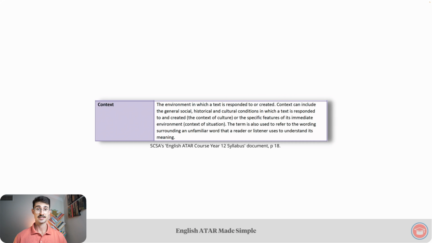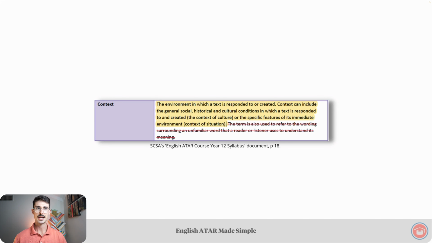And the third sentence: the term is also used to refer to the wording surrounding an unfamiliar word that a reader or listener uses to understand its meaning. These are the 2 sentences we're going to focus on. You can ignore that last one. The first 2 sentences reveal the 2 categories of context that you need to be aware of in order to properly answer a question about context.